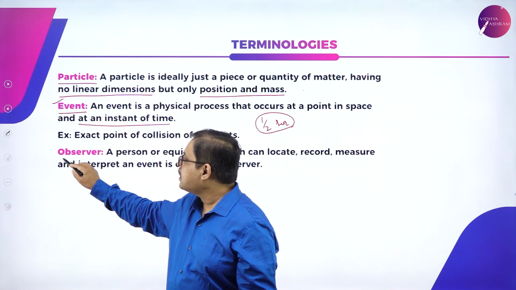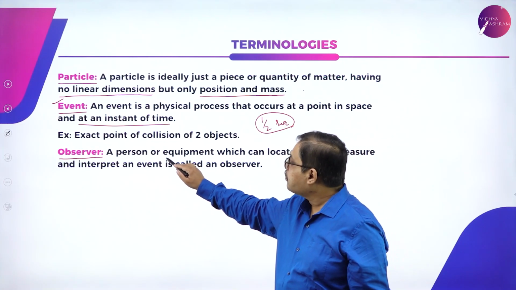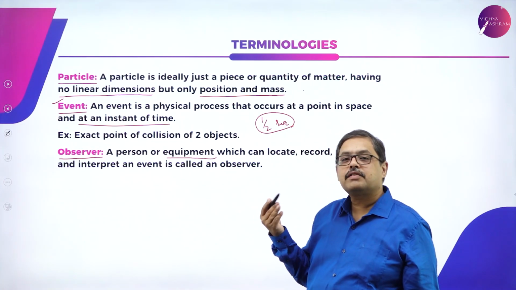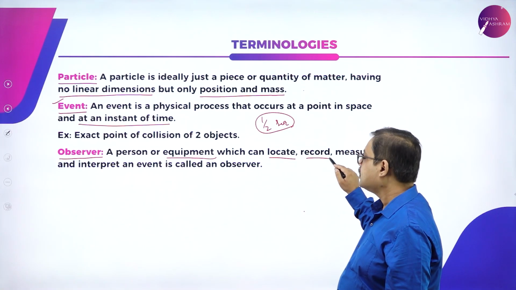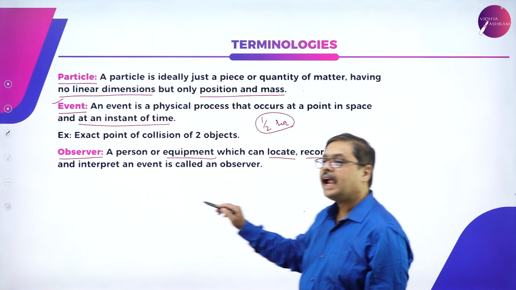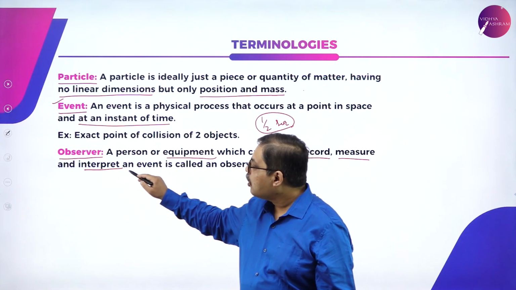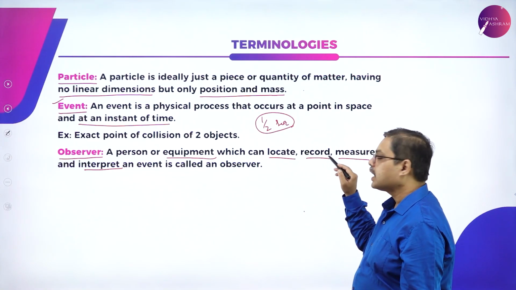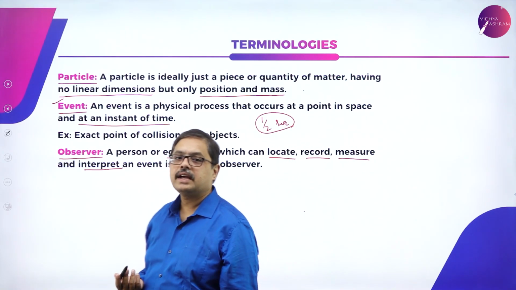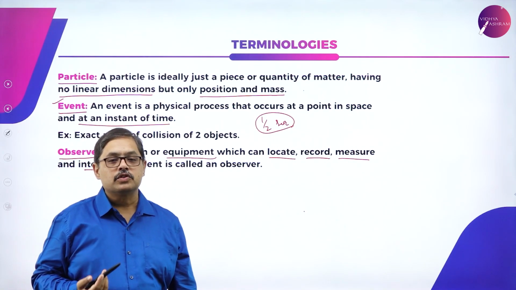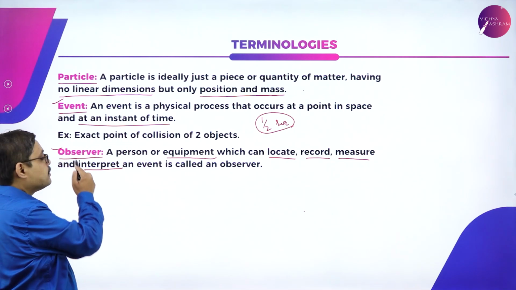Then, who is an observer? An observer can be a person, it can be an equipment. What does this observer essentially do? It locates, it records, it measures, and it interprets any event that is happening. So, whoever locates, records, measures, and interprets can be called an observer. So, we have studied about a particle, an event, and an observer.